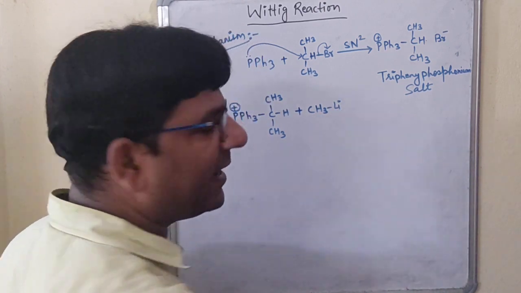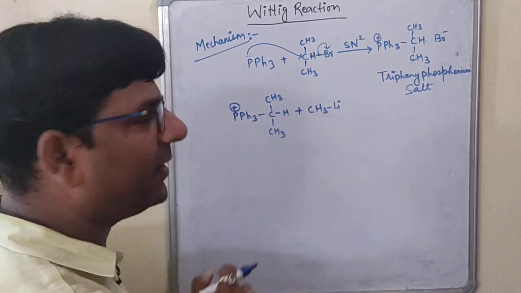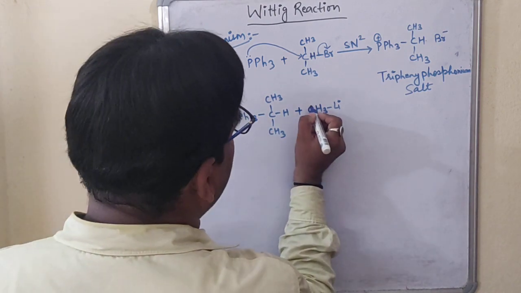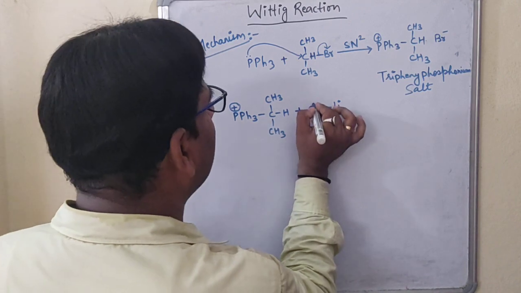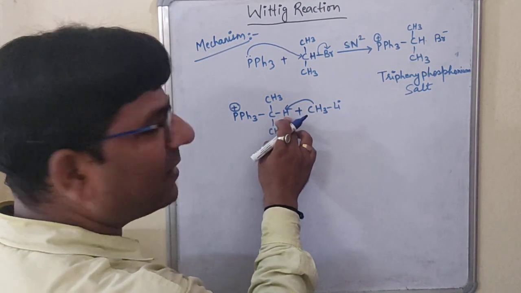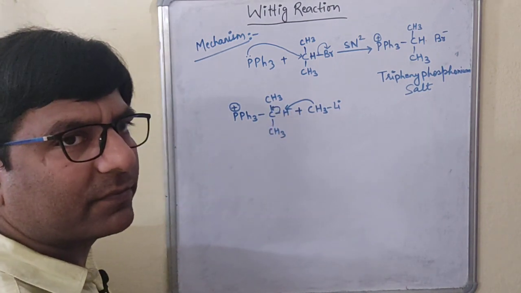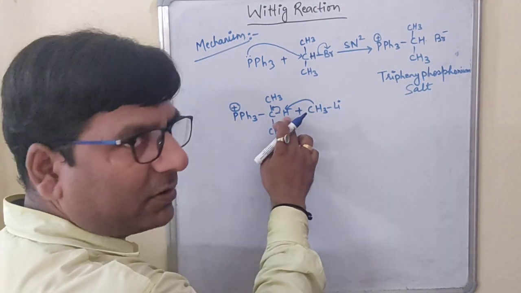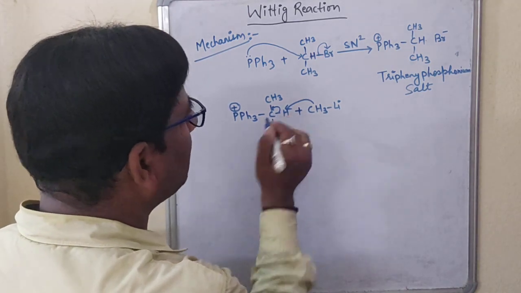Okay, now it has to be reacted with CH3Li. Li means lithium. This is methyl, and this is the lithium. Now what will happen here? This carbon, or you can say this methyl group, will take this hydrogen. It will take the hydrogen, and this bond will break on this carbon atom. Here the methyl group is abstracting this hydrogen, the proton, in the form of a proton.